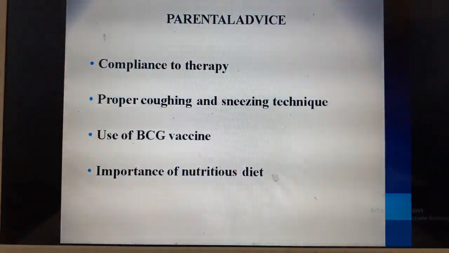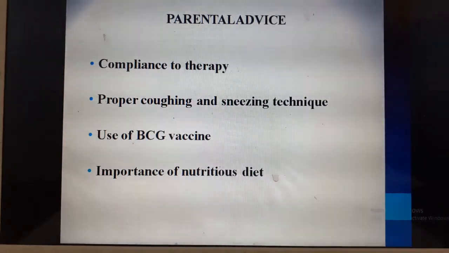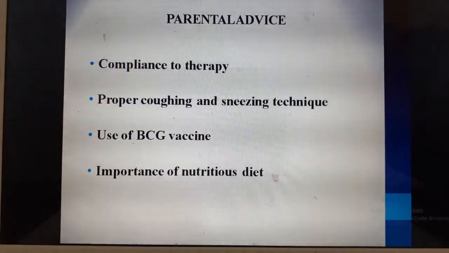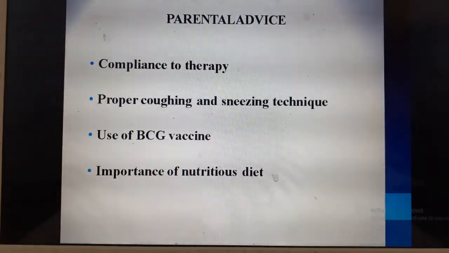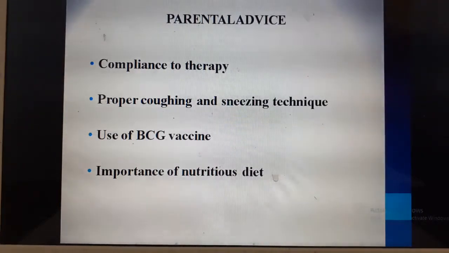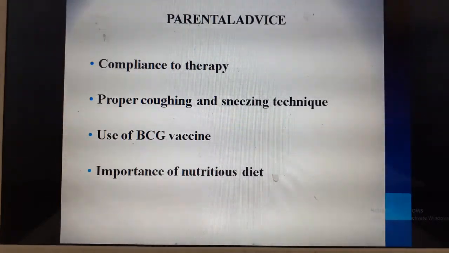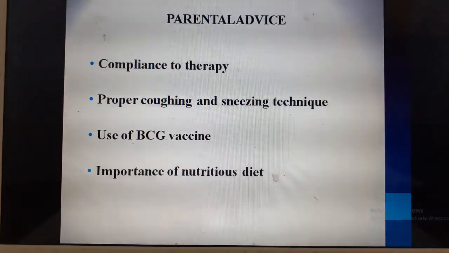Coming on to the parental advice, as I previously told, we need to explain to the parents about compliance to therapy. Especially parents are the main people who help the children to take the drug. So we need to constantly encourage them and follow up on a regular basis, whether they are regularly administering the drug to the children. Proper coughing and sneezing techniques, especially cough etiquette, are to be taught to the parents.